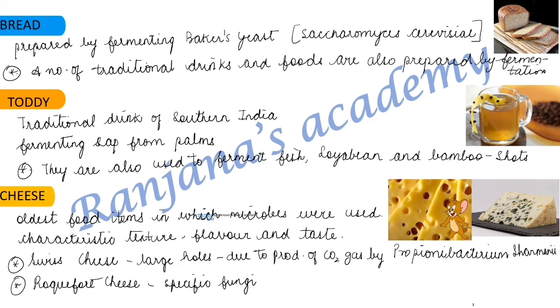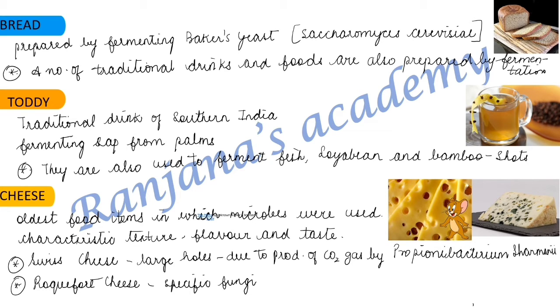The third application is in the making of bread, the same process which we saw in making of dough, but here we use a yeast, and this yeast is called Saccharomyces cerevisiae. I repeat, Saccharomyces cerevisiae. It's a very important term. And also a number of traditional drinks and foods are prepared by this process of fermentation.